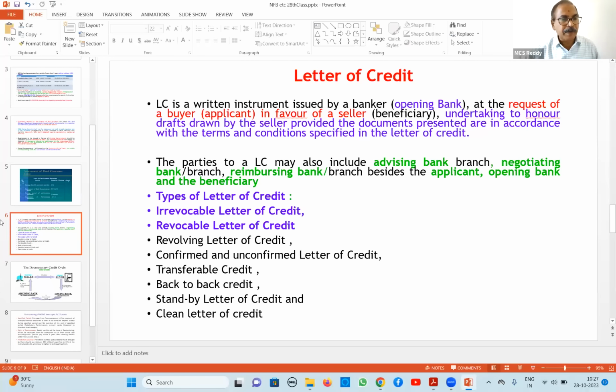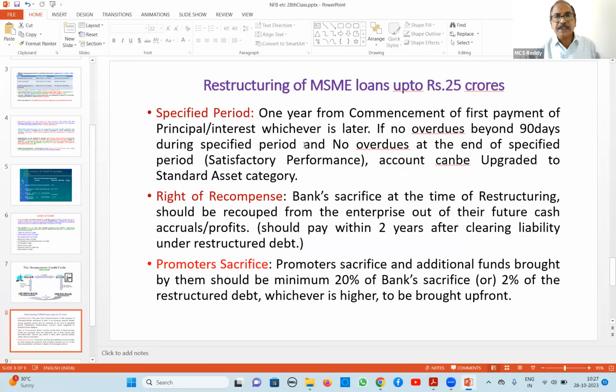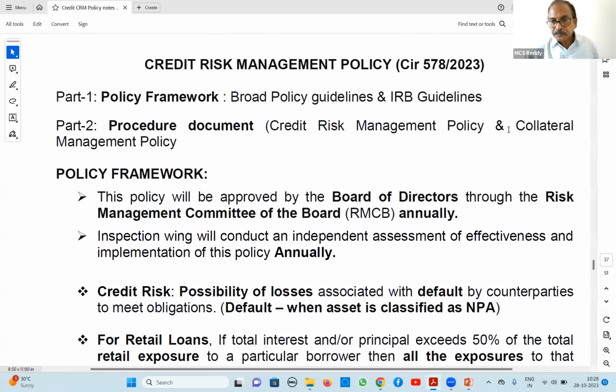So, this is briefly about LCs and bank guarantees for exam purposes. Then restructuring I will come to in the MSME policy. Now, we go for the CRM policy. As I told you, it will take half an hour to 40 minutes.